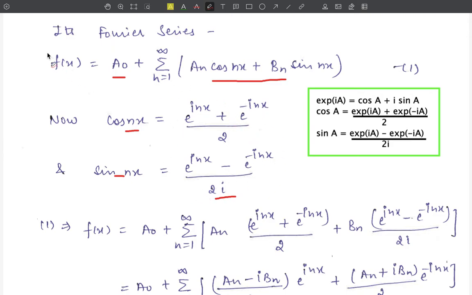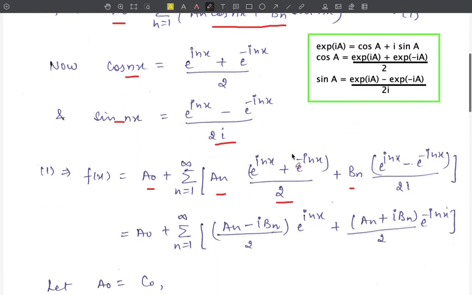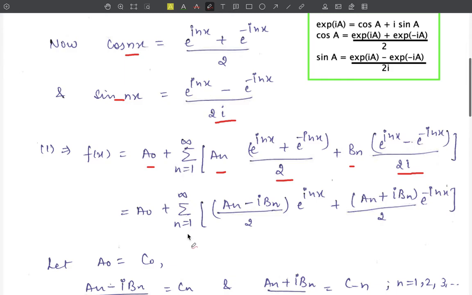Using these values in equation number 1, we get f(x) is equal to a naught as it is plus summation n = 1 to infinity of a_n into the value of cos nx from here, exponential iota nx plus exponential minus iota nx upon 2, plus b_n as it is, and the value of sin nx from here, exponential iota nx minus exponential minus iota nx upon 2 iota.